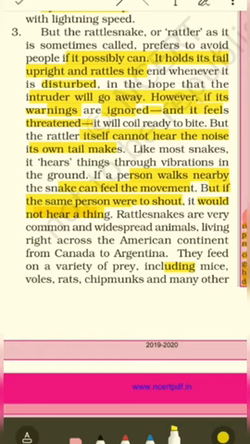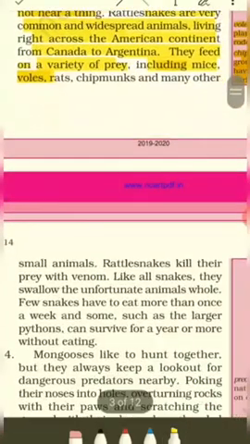Clear? So rattlesnakes are very common and widespread animals living right across the American continent from Canada to Argentina. Clear. So they are found widespread, ranging from South America to North America, from Canada to Argentina. They feed on a variety of prey. So they eat a lot of things. What are they? Including mice, voles. A vole is a kind of animal. Rats, chipmunks, and many other small animals.